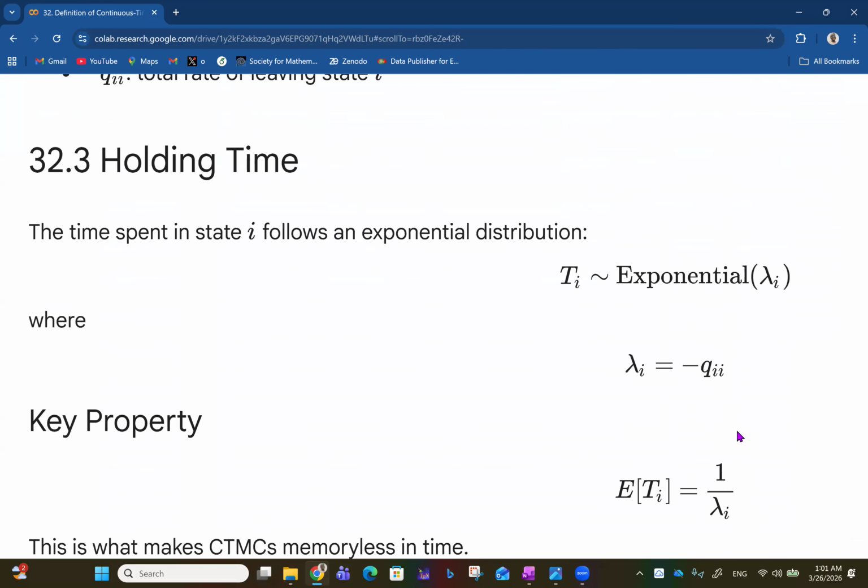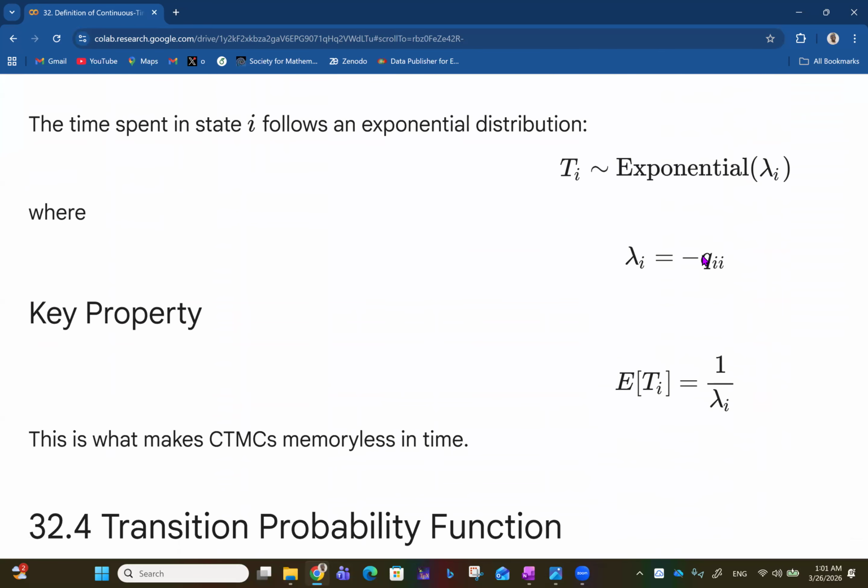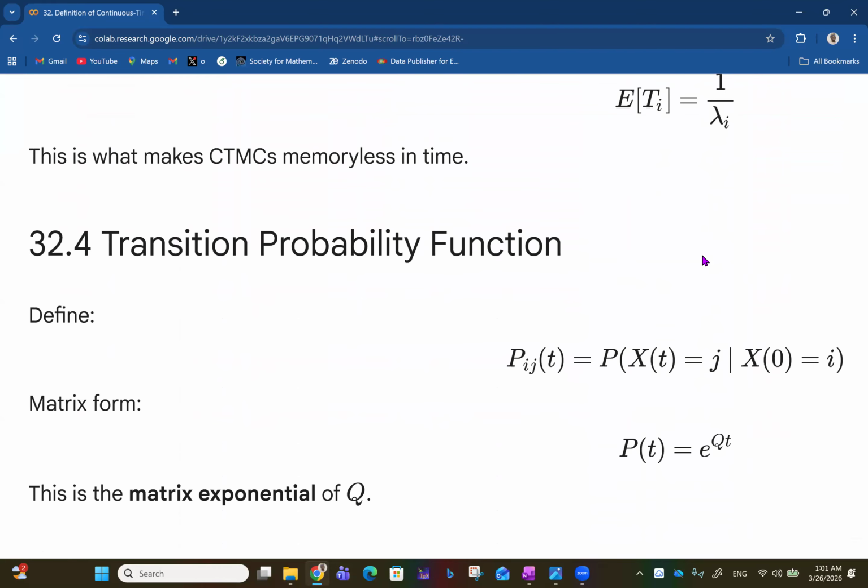Don't forget, Q is the generator matrix, which will be common in our discussions. So the transition probability function for a continuous time Markov chain is the matrix exponential of the generator matrix Q multiplied by t.